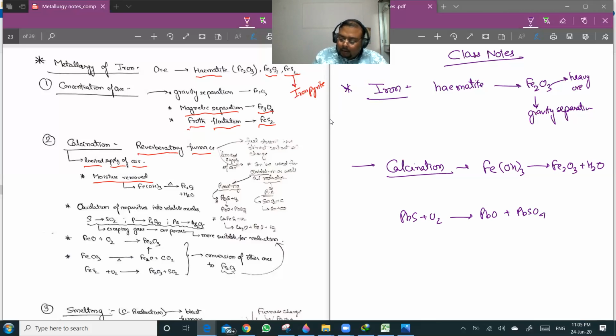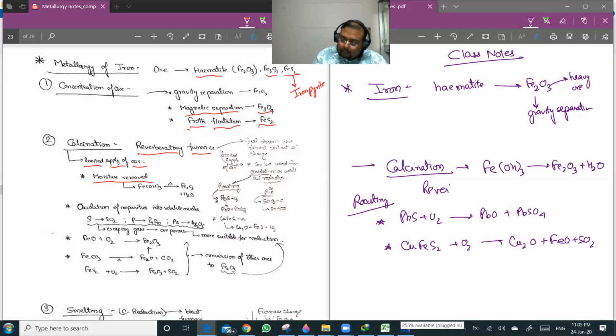Similarly, because you are giving a limited supply of air, these reactions can also happen: CuFeS2 gives Cu2O plus FeO plus SO2. These are the reactions which can occur in the reverberatory furnace, so you can do calcination and you can also do roasting in it.